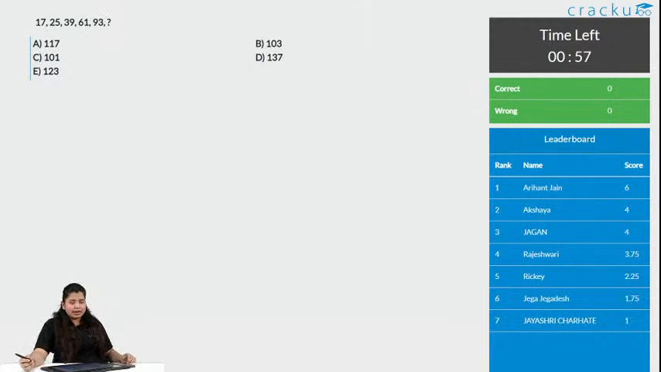Let us see what is the pattern in this. Here, Aryan is leading the board with a score of 6, which is perfect, as we have done 6 questions and he has 6. Then comes Akshaya and Jagan with 4 each, then Rajeshwari with 3.75, then Ricky with 2.25, Jigdesh with 1.75, and Jayashree with 1.